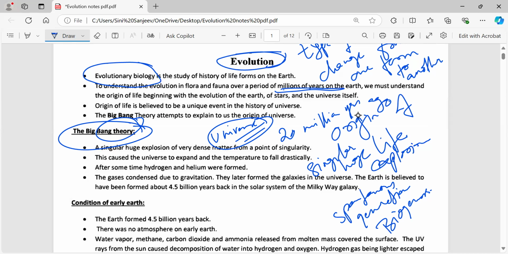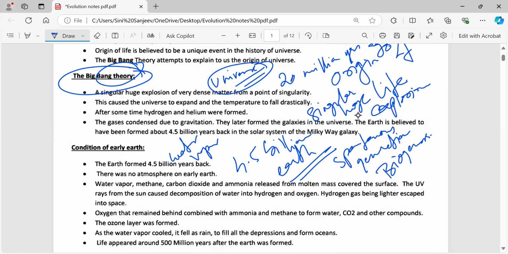And out of this, 4.5 billion years ago, our Earth was formed. So the origination of Earth is 4.5 billion years ago. Initially, there was no atmosphere on the earth. On the early days when the earth was about to form, there was no atmosphere at all. There were just a few simple things such as water vapor, or you can say certain gases. Water vapor, methane, carbon dioxide, ammonia, all these were present on that earth.